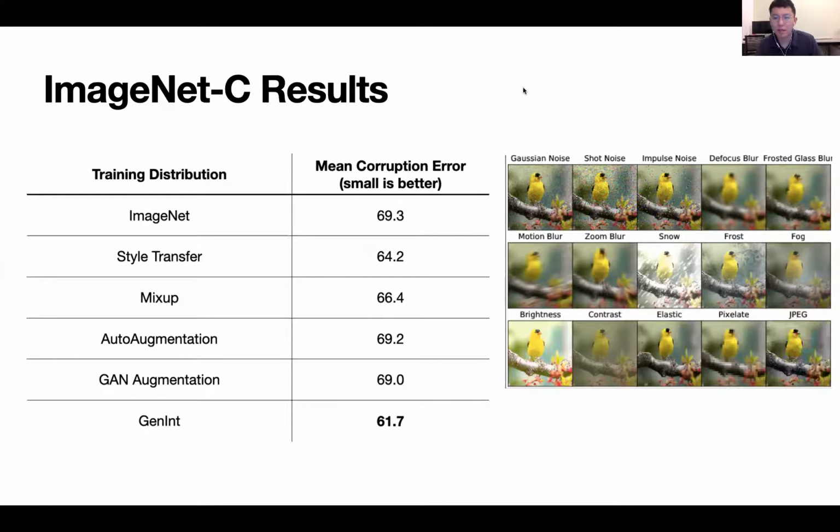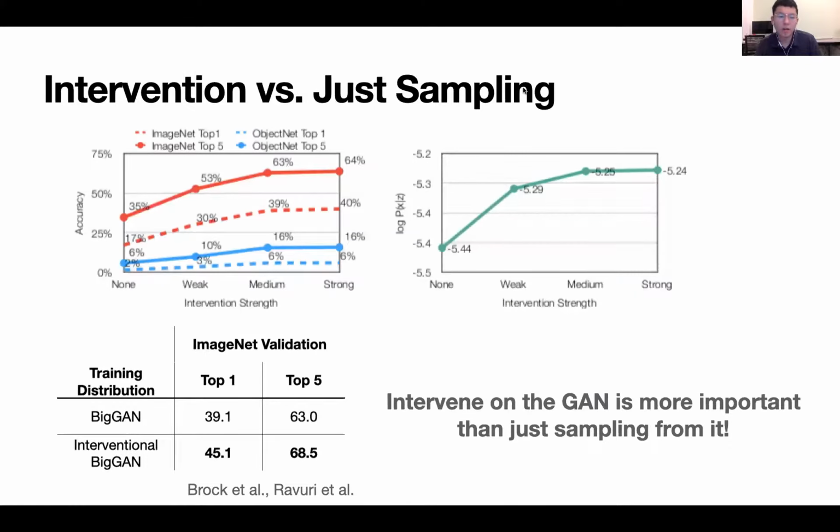We test our model on the ImageNet-C dataset, where our approach improves by over 8%. Moreover, we compare our interventional approach with methods that just sample from the GAN. We can see the stronger our intervention, the better generalization we have. This shows that intervening on the GAN is more important than just sampling from it.